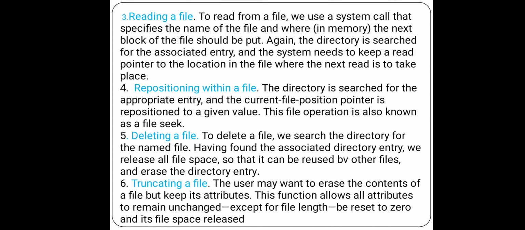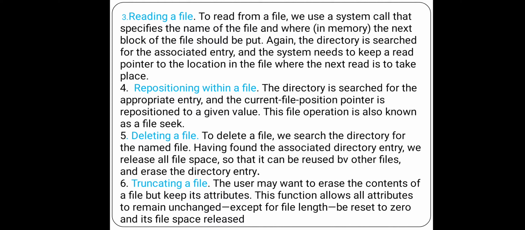So simply we have to read the content from the file. We need to specify the name of the file, so from which file you have to read the content into memory, where the next block of the file should be put. Whenever you give the name of the file, the directory is searched for the associated entry, meaning the name and address of the file you are trying to read.